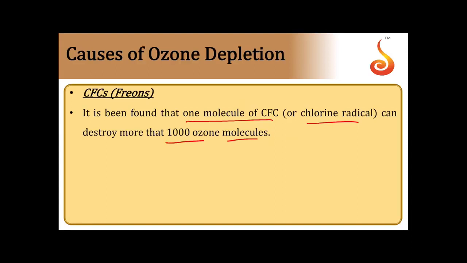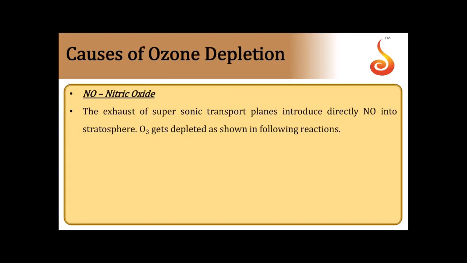It has been found that one molecule of CFC, that is chlorine radical, can destroy more than 1000 ozone molecules. Another important pollutant is nitric oxide, which also causes depletion of ozone. The exhaust of supersonic transport planes introduces nitric oxide directly into the stratosphere.